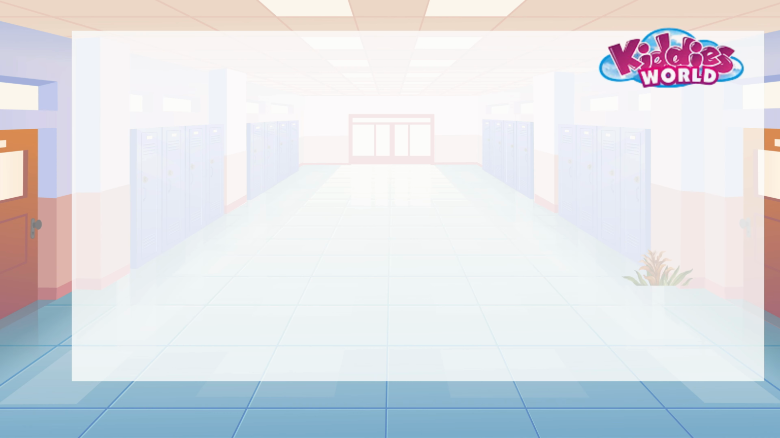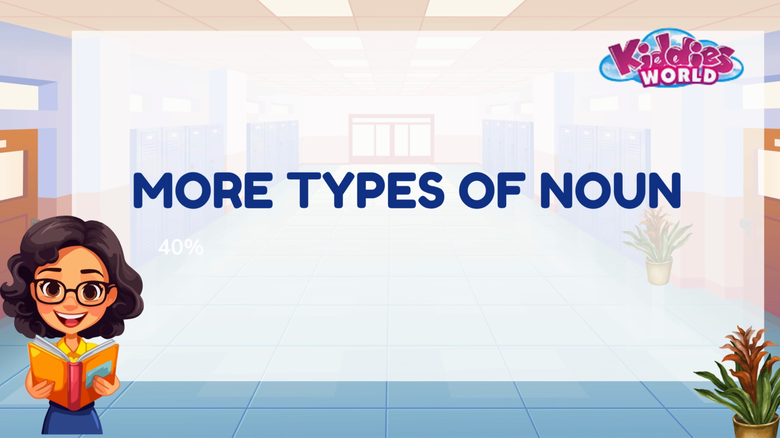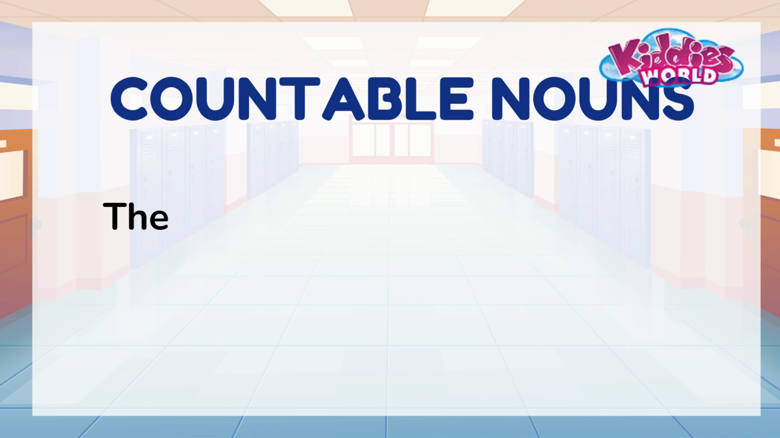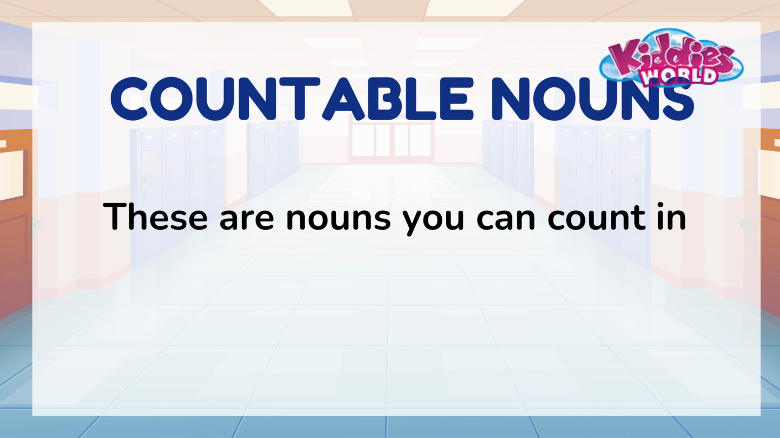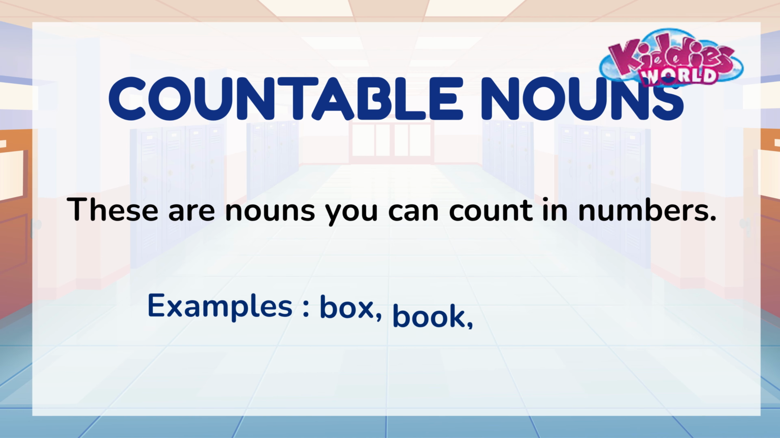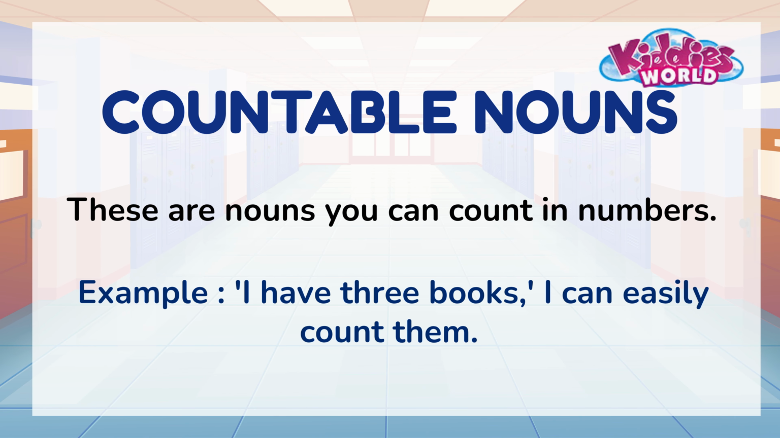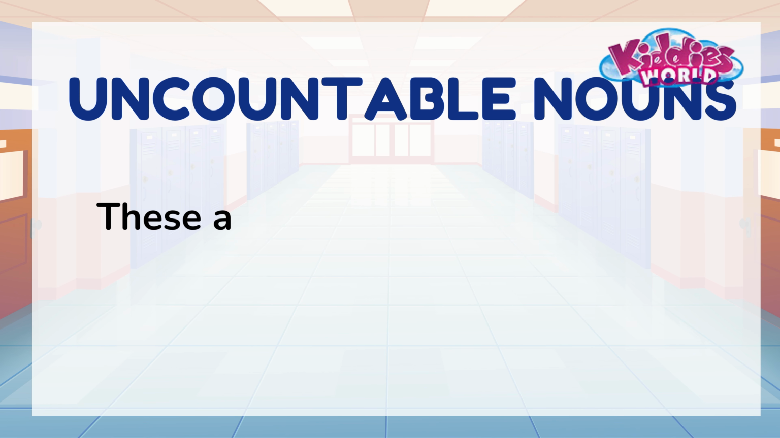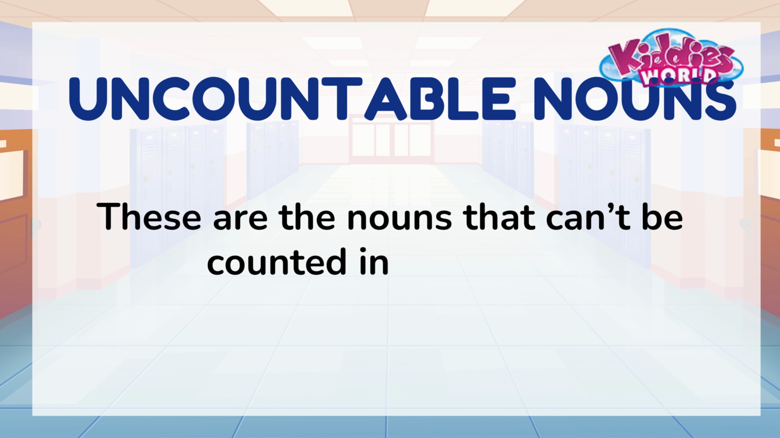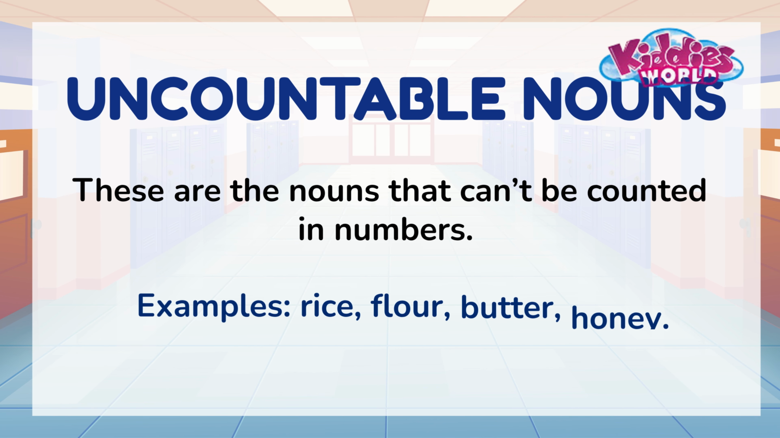Great job! Let's dive into more specific nouns. Countable nouns. Countable nouns can be counted in numbers. Examples: box, book, dog, dollar. When I say I have 3 books, I can count them, okay? Uncountable nouns. Uncountable nouns can't be counted. Examples: rice, flour, butter, honey.